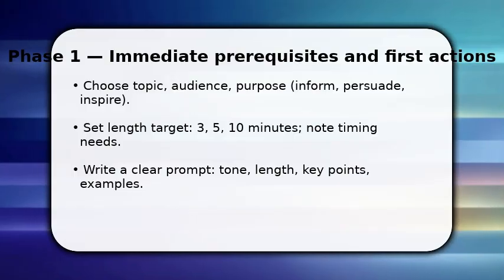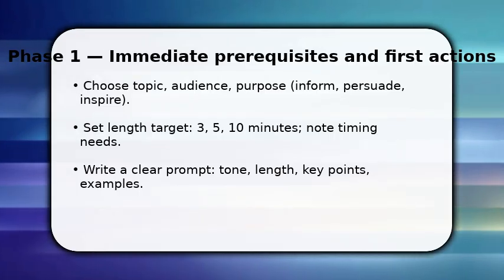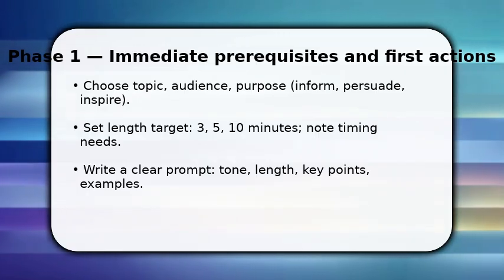You begin by locking the essentials: topic, audience, and purpose. Once done, set a target length, 3, 5, or 10 minutes, and list 3 to 6 core points. Now craft a precise prompt that tells the AI tone, structure, and examples to mimic. For speed, include a hook, 3 main sections, and a call to action.